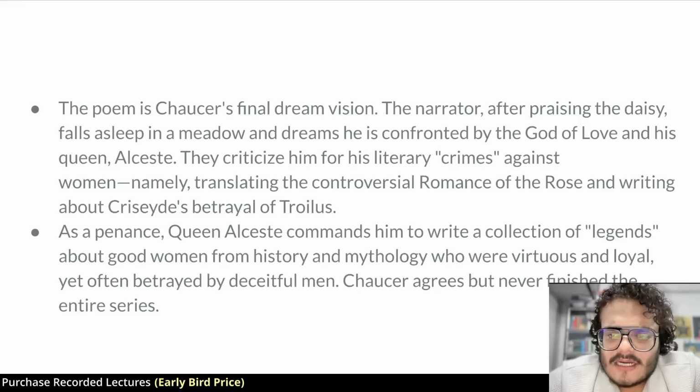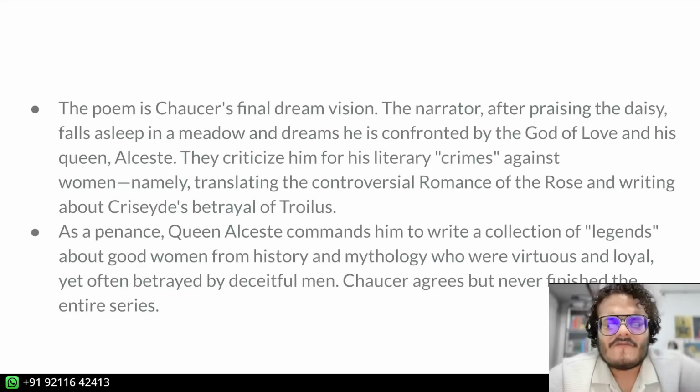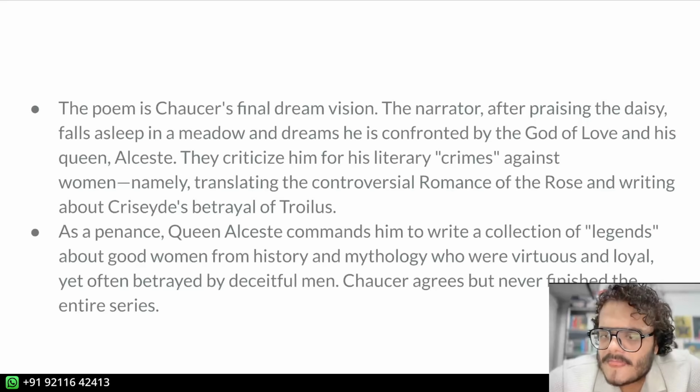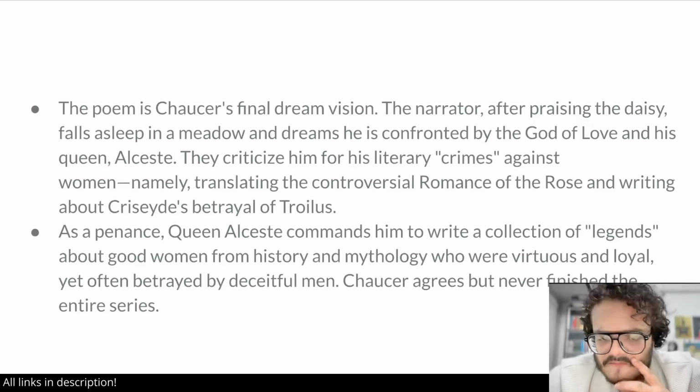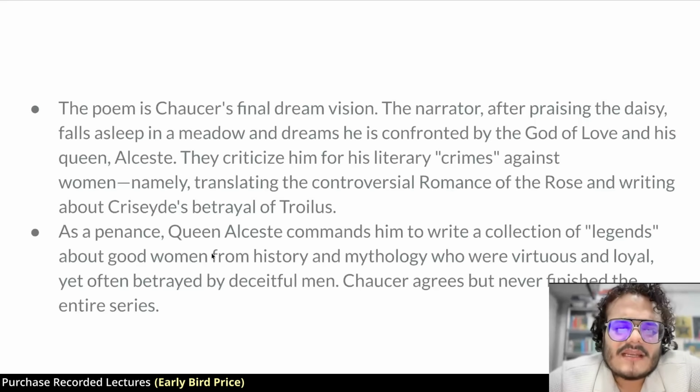And the gods, particularly Alceste, the queen of the god of love, criticizes him for his literary crimes against women. He says that the poems that you have written, particularly the Romance of the Rose and Troilus and Cressida, do not portray women really well. So I need you to write something which is about good women, and that is his punishment, right? He's commanded to write legends of good women from history and mythology who are virtuous, loyal, and often betrayed by deceitful men, right?